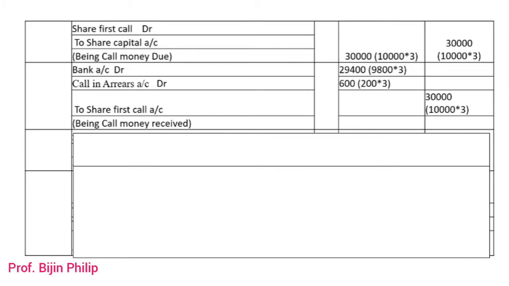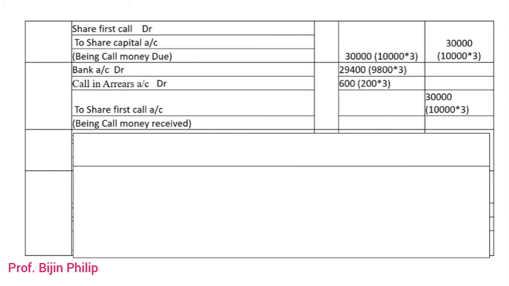In the bank account you can see 29,400. In a normal journal entry it would be 30,000, but in this case arrear is there, so 10,000 minus 200, 9,800 into 3, and the amount received in the first call stage is 29,400. Finally, the entire amount of 30,000 is transferred to the share first call account.